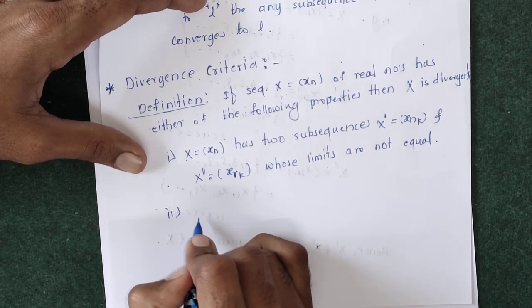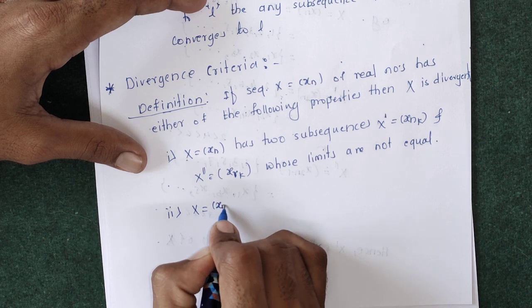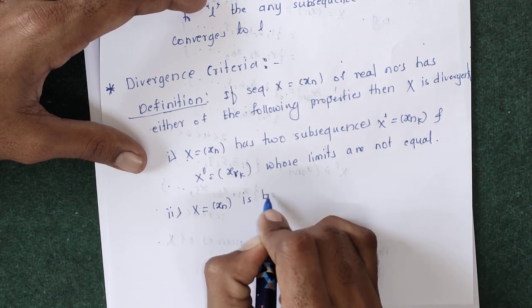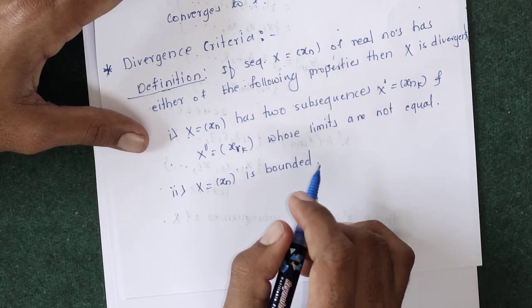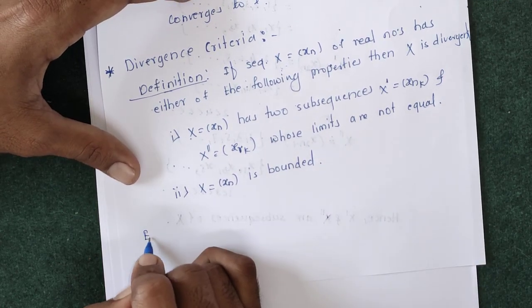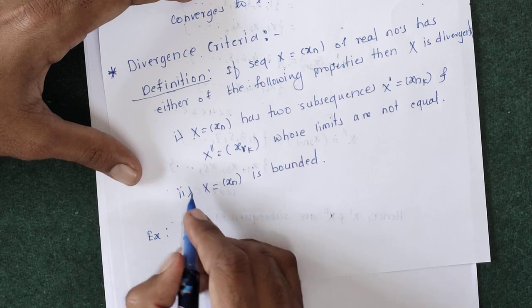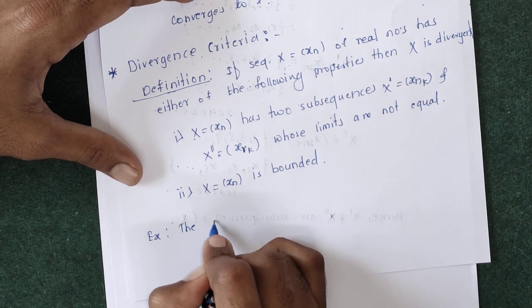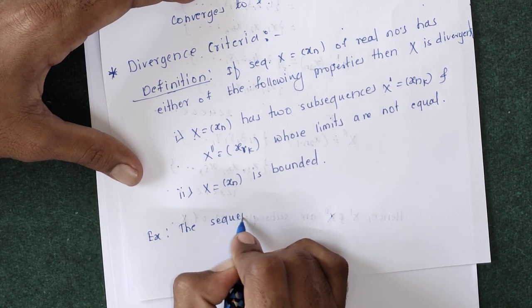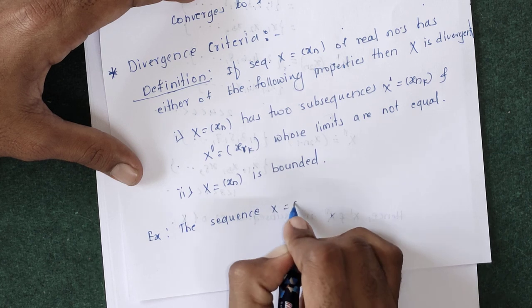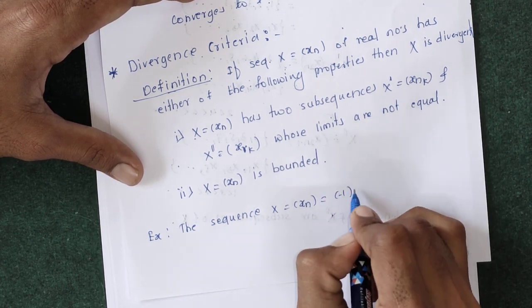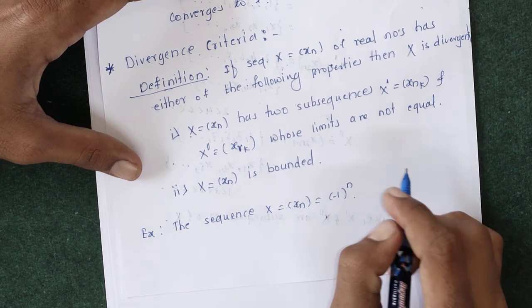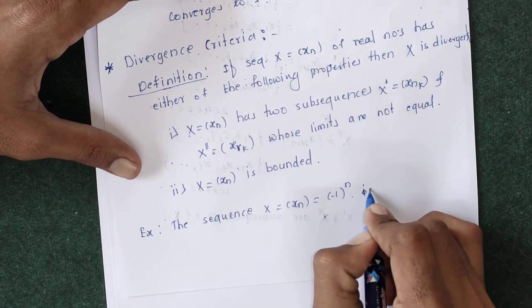And the second condition is that X equals to xn is unbounded. If the sequence is unbounded, then that sequence will definitely diverge. So we will take one example. Suppose the sequence X equals to xn, where xn is equals to minus 1 raised to n. The sequence minus 1 raised to n is divergent.